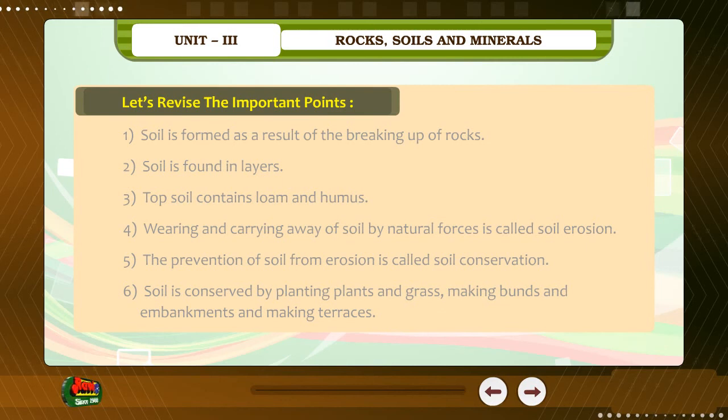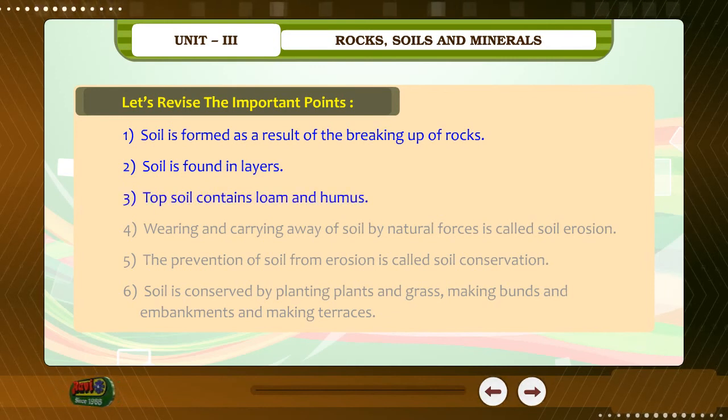Let's revise the important points. 1. Soil is formed as a result of the breaking up of rocks. 2. Soil is found in layers. 3. Topsoil contains loam and humus. 4.